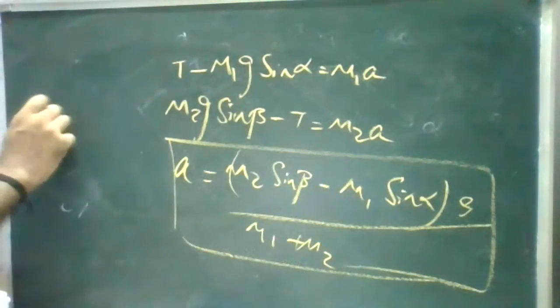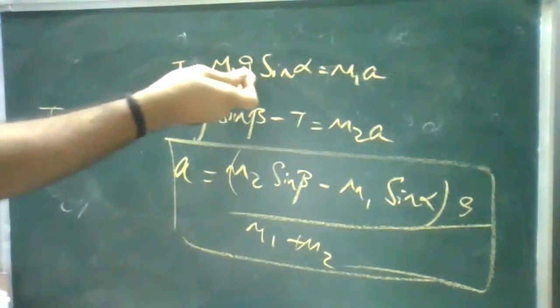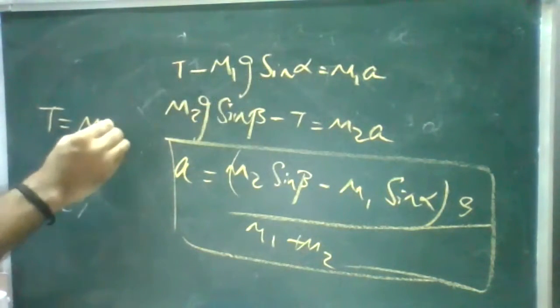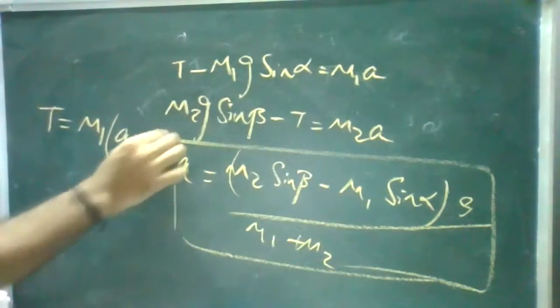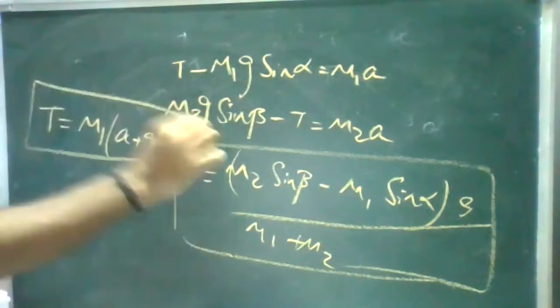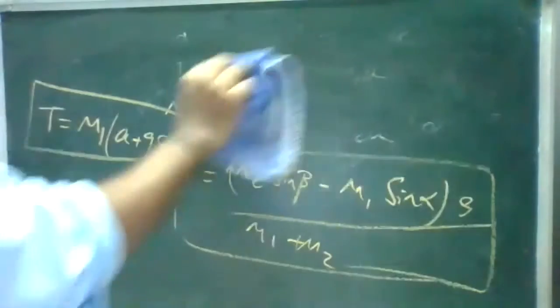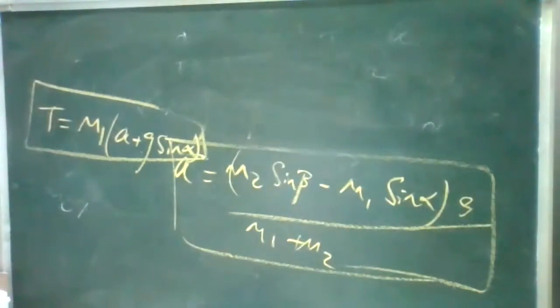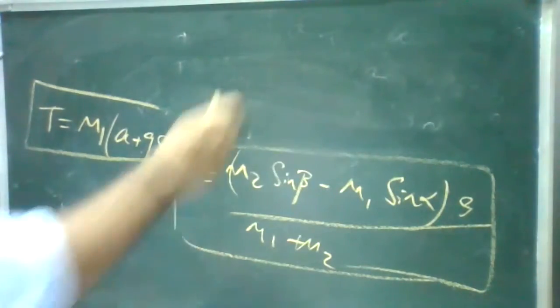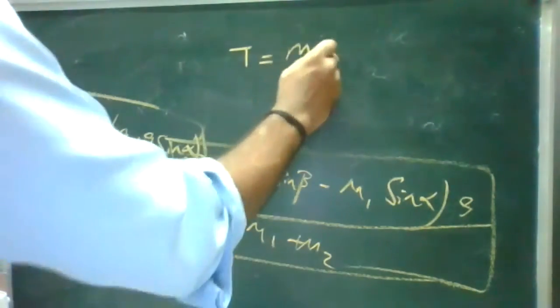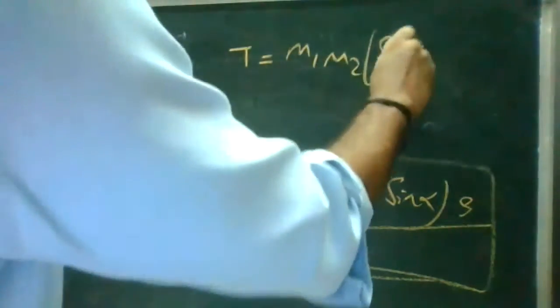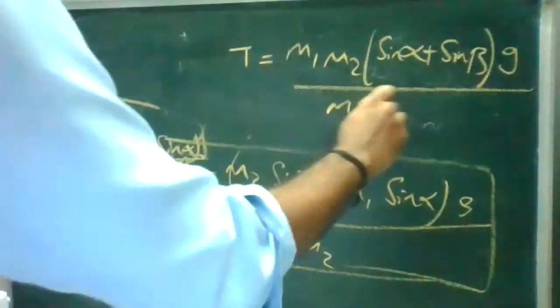If you want to find the tension, I'll take both ways. Taking the first mass itself, T is equal to M1 into a plus g sin alpha. This is your tension. Or if you want the final equation for tension by substitution, you can do it, or leave it there since we are getting the acceleration. The final equation is T is equal to M1 M2 into sin alpha plus sin beta into g by M1 plus M2.